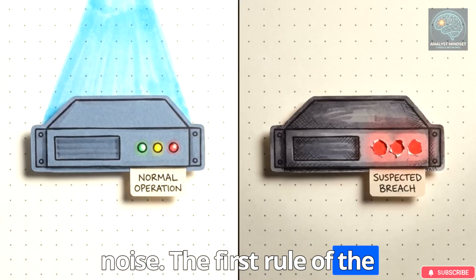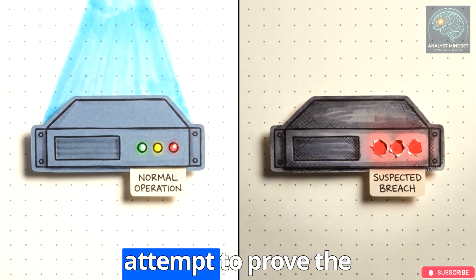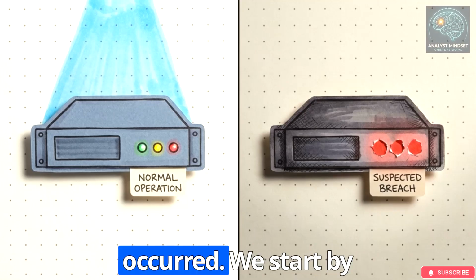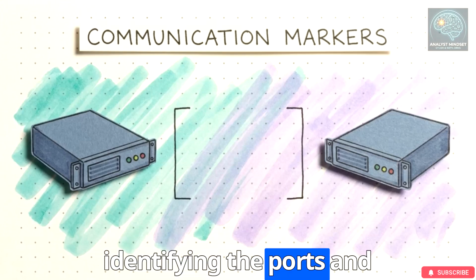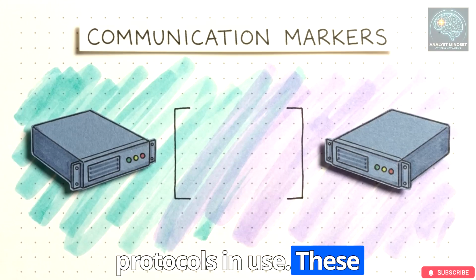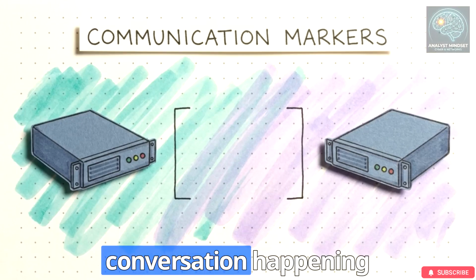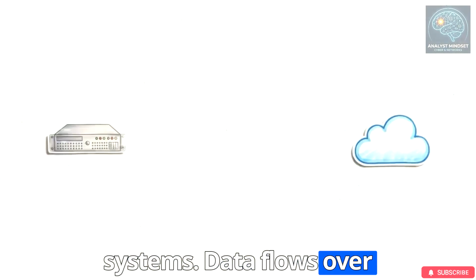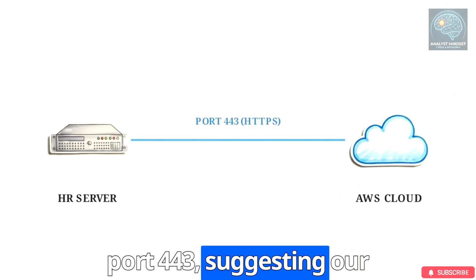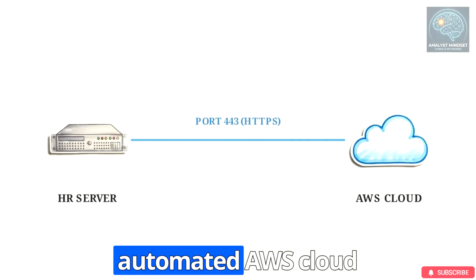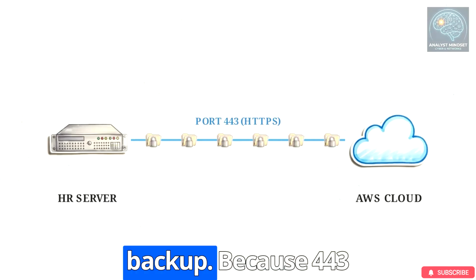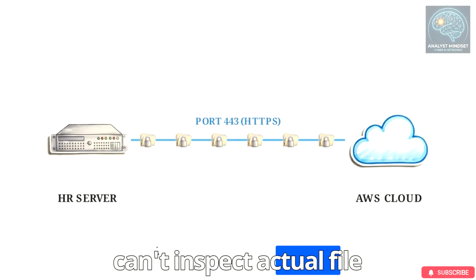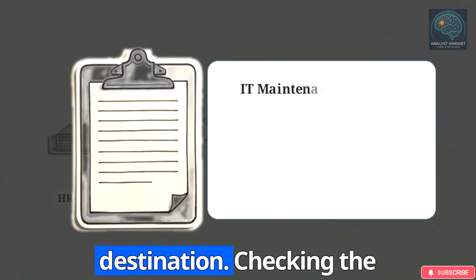The first rule of the analyst mindset is to attempt to prove the activity is normal before assuming a breach has occurred. We start by identifying the ports and protocols in use. These technical markers tell us the nature of the conversation happening between these two systems. Data flows over port 443, suggesting our first hypothesis, an automated AWS cloud backup. Because 443 encrypts web traffic, we can't inspect actual file names, only volume and destination.